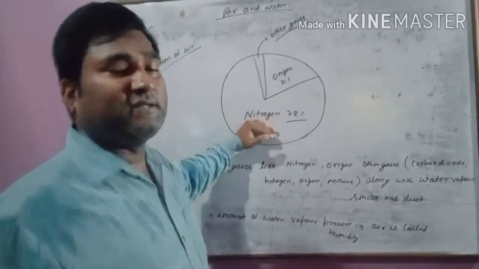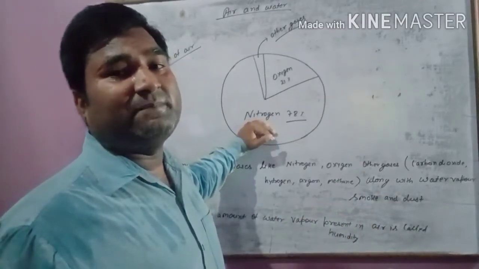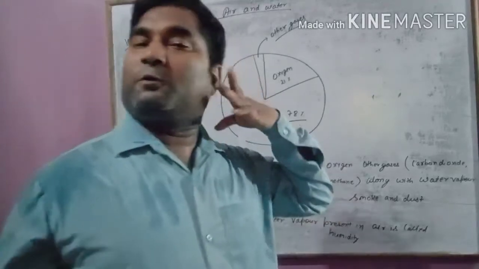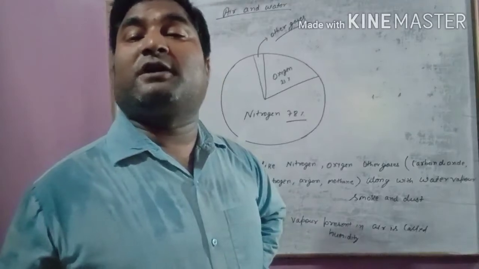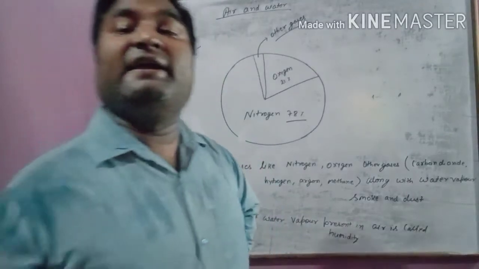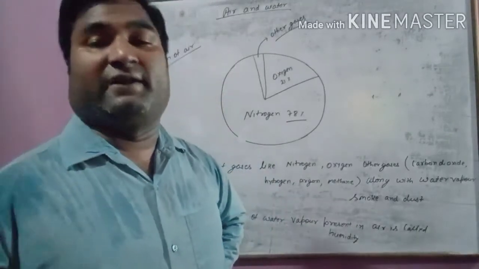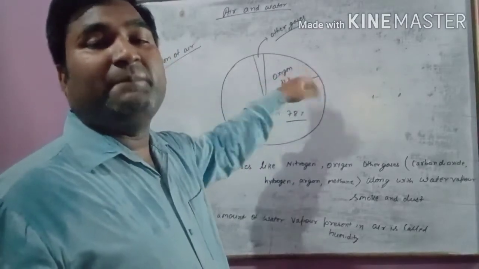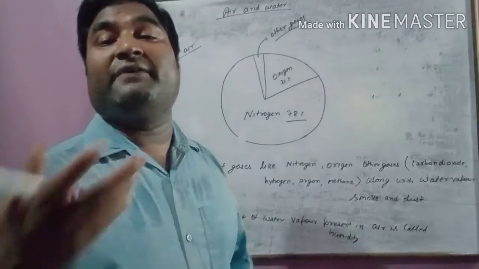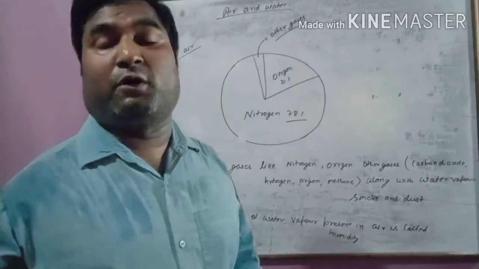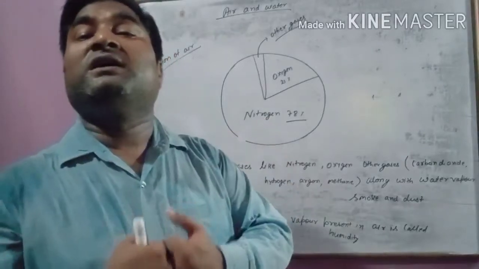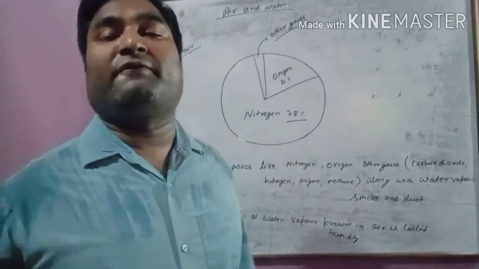So nitrogen is 78%, but it is not directly useful to us. Next, nitrogen is a non-supporter of combustion, means it controls the fire. If the oxygen percentage were more, the burning would be more vigorous, the fire would burn very fast, but nitrogen controls the burning speed of any substance.